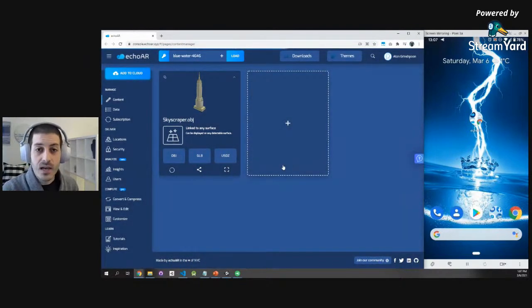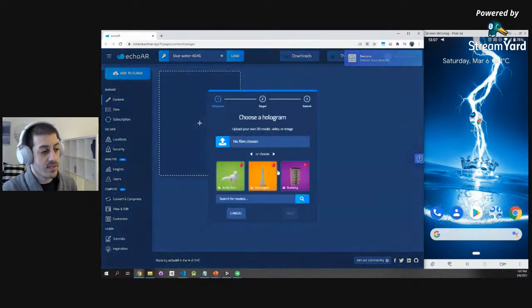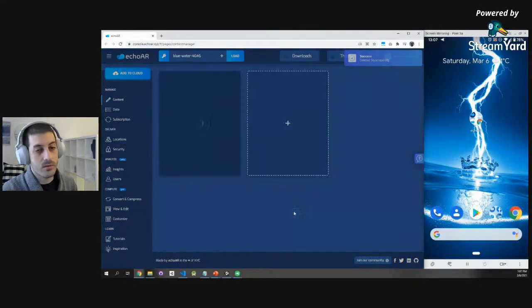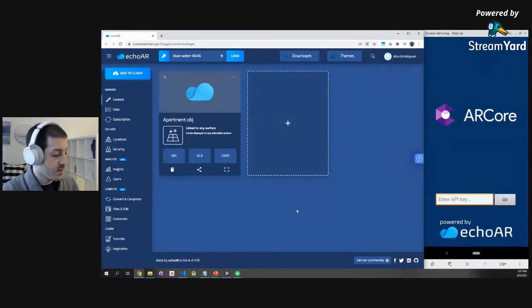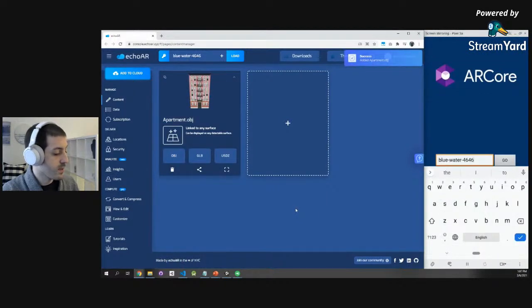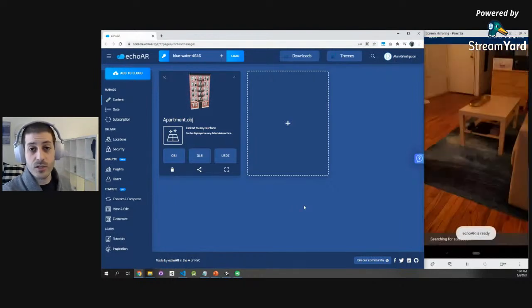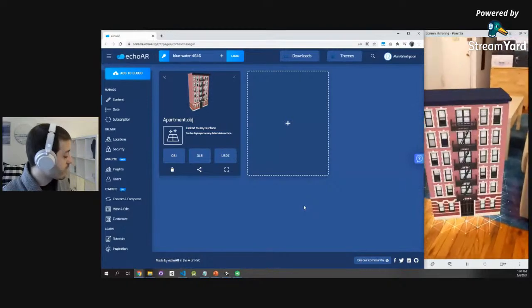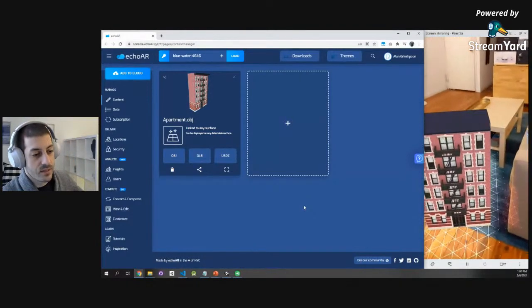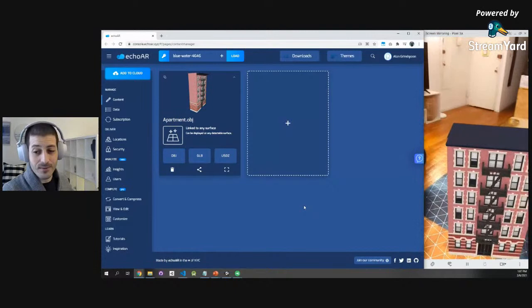I'm going to upload something else, and it will automatically update. So let's see that together. I'm going to upload a different 3D model. The same process occurs. We're taking it, converting it, compressing it, so it will work on any device out there. Once that's done, I'm plugging in my API key. Data again streams from the cloud to the device. This application is just a camera. There's nothing there. That camera will recognize the floor, and voila, suddenly inside the Empire State, I have this cool apartment building. How cool is that?